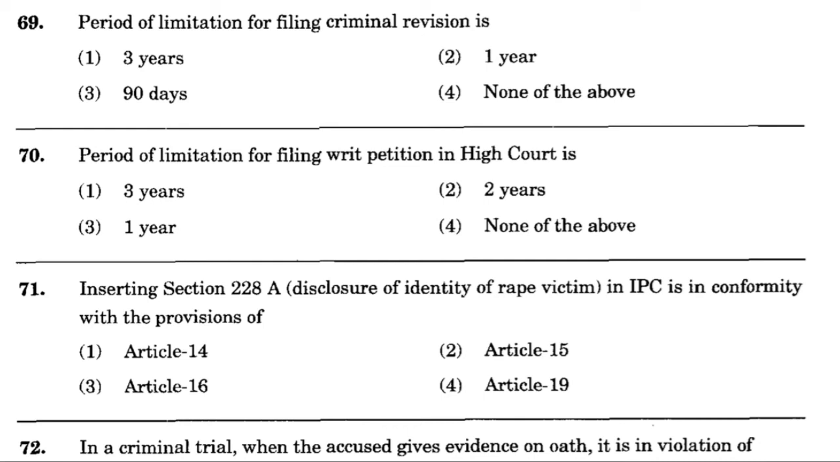Inserting section 228A, disclosure of identity of rape victim, in Indian Penal Code is in conformity with the provisions of option number 1, Article 14, option number 2, Article 15, option number 3, Article 16, option number 4, Article 19. And the correct answer is option number 4, Article 19.